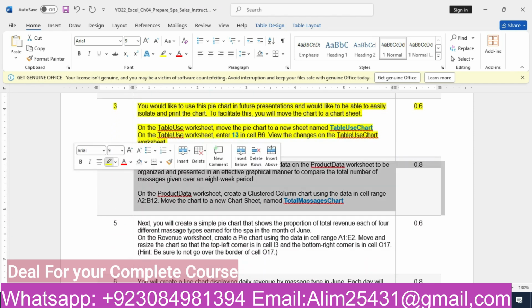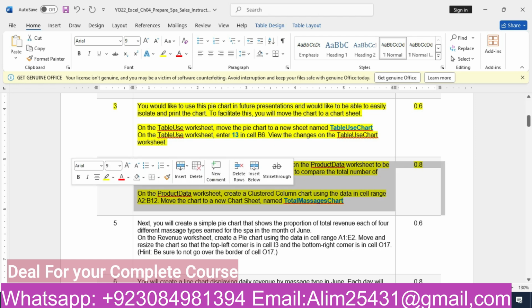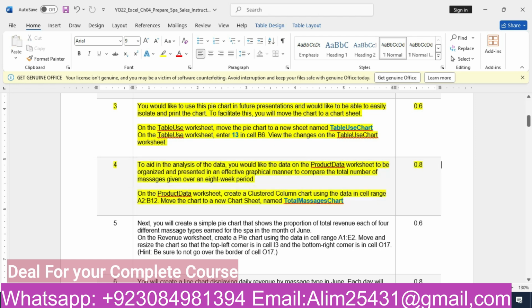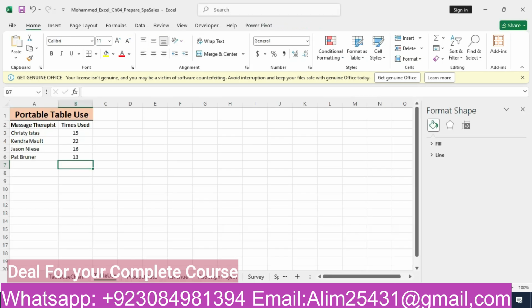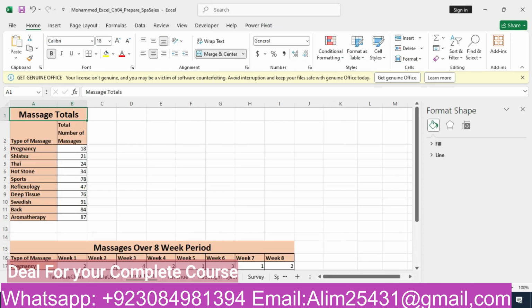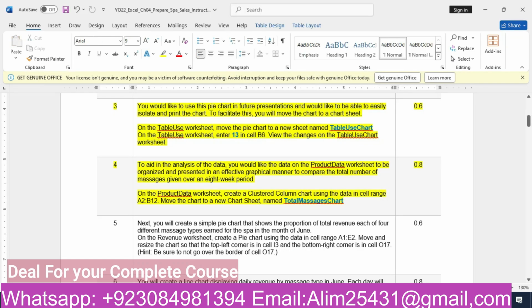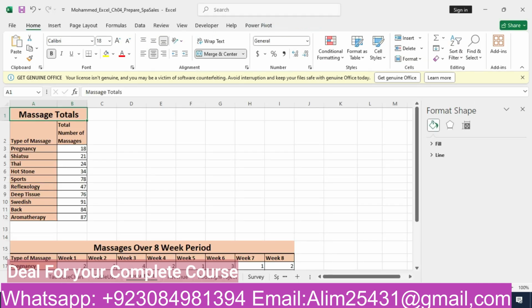We will move to our fourth step. Our fourth step is to aid the analysis of the data. You would like the data on the product data worksheet to be organized and presented in an effective graphical manner to compare the total number of massages given over an 8-week period. So we will go to the product data worksheet. It says to create a clustered column chart using the data in the cell range A2 to B12. So we will select A2 to B12.